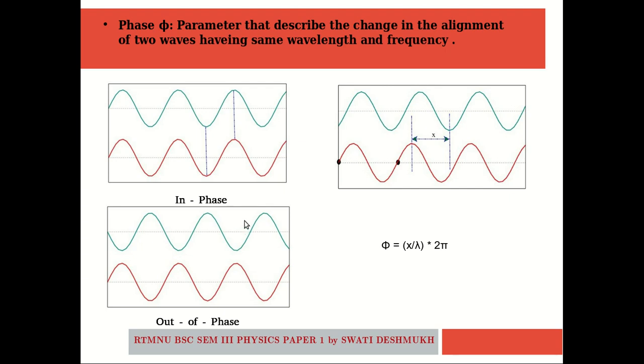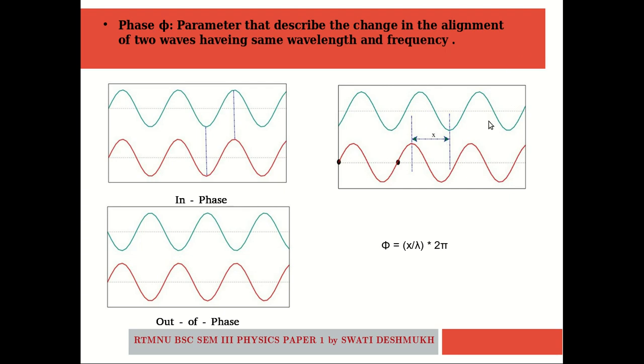In between this in-phase and out-of-phase situation, there is an in-between situation where the phase has values between 0 and pi, not 0 or pi, but some value in between these two values.